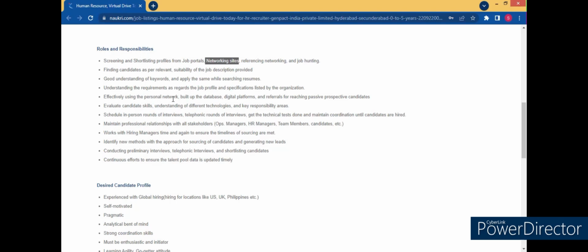He might ask you something like, "Do you have a Facebook account and how many friends do you have? What type of contacts you have?" Suppose you are a fresher, then usually most of your contacts and friends would be freshers, right? And then if they get a fresher related job, you can post it on your Facebook page and it can be shared. That is how it is channelized to other people. They will ask you these questions. You can mention that I have a Facebook account and I have lots of contacts.